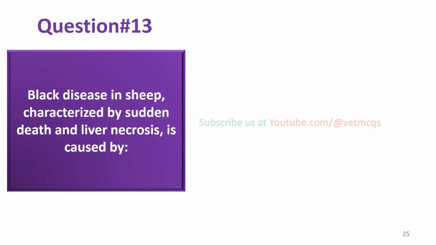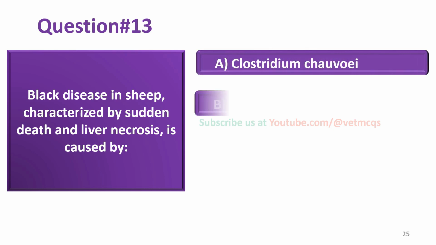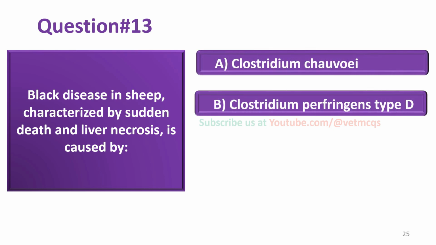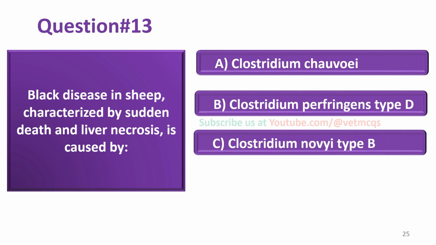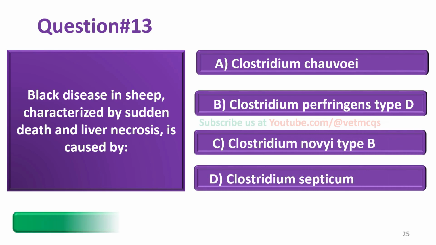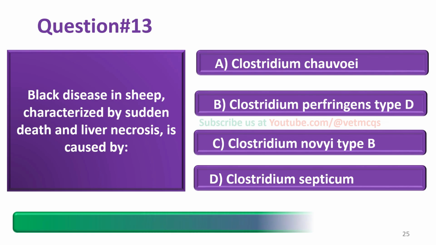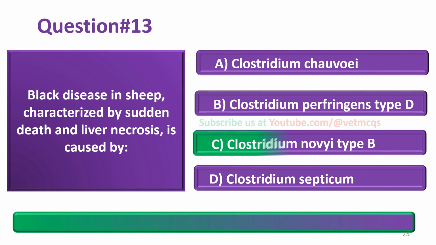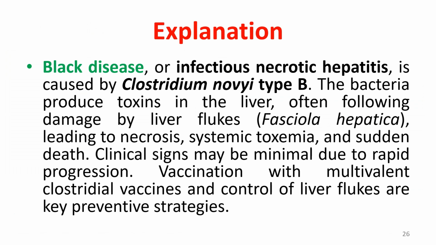Black disease in sheep, characterized by sudden death and liver necrosis, is caused by Clostridium chauvoei, Clostridium perfringens type D, Clostridium novyi type B, Clostridium septicum. And the correct answer is option C, that is Clostridium novyi type B.